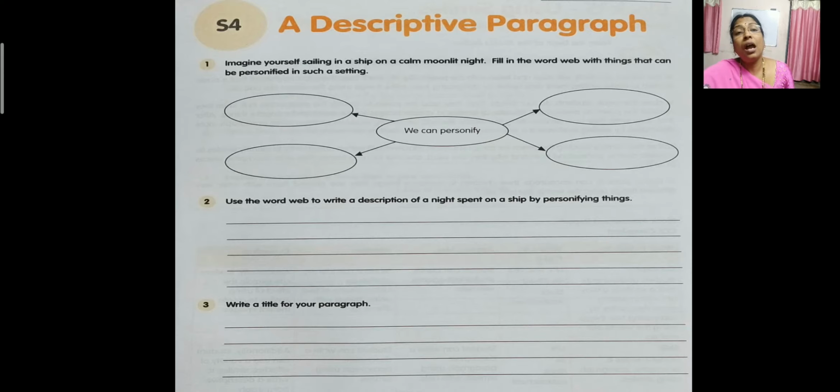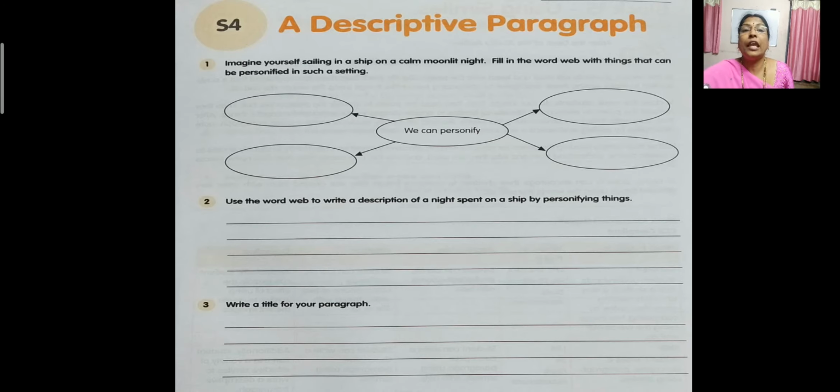And how are the stars, children? They were shining at me. They were shining, and actually stars shine. So what human quality you want to give? Yes, they are smiling at me. You can write they are smiling at me and talking to me, and they're very happy to see me. Okay, like this you can write. So stars, will they smile? They will twinkle, isn't it? So we are personifying these stars by giving the human quality as smiling. So what you will write, what you have written, children? Yes, they were smiling at me. Okay, the stars were smiling at me and telling me that they are very happy to see me.